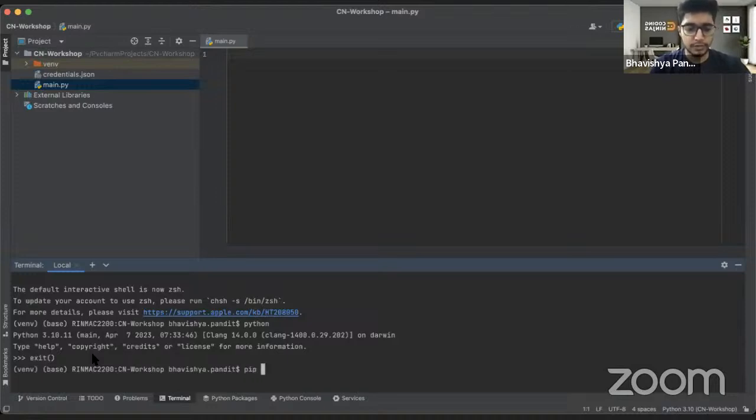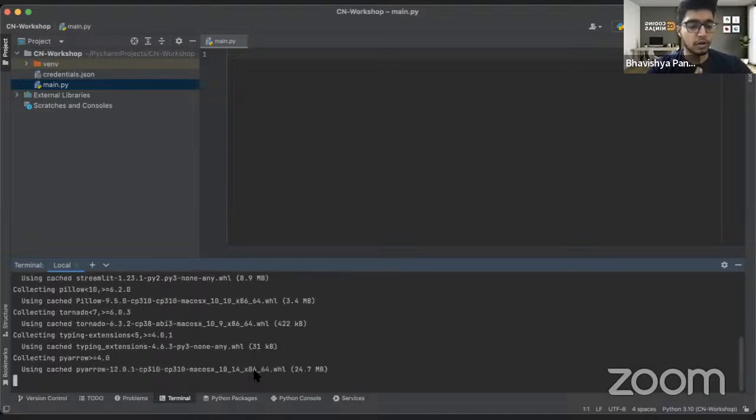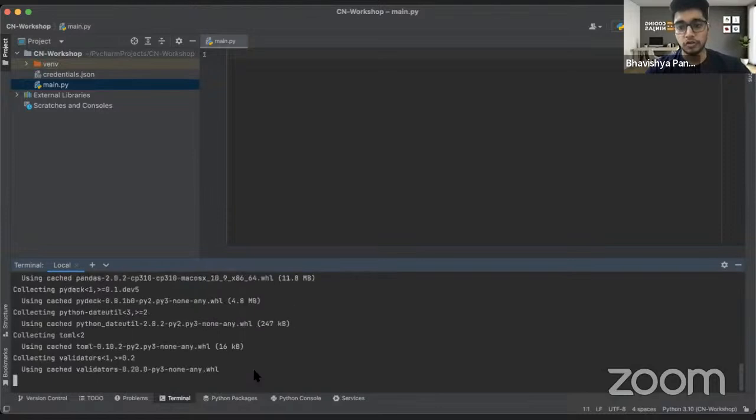And let's see what all packages we are having. Using this command, you'd be able to see all the packages that are installed. No packages installed, of course. So we need Streamlit. We just install Streamlit. Press enter and it would install Streamlit for you.